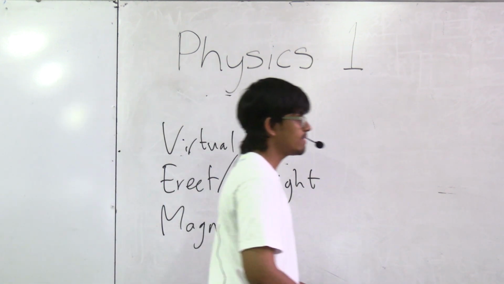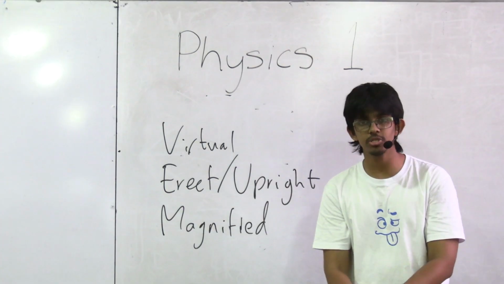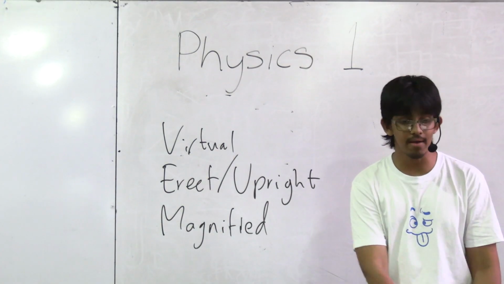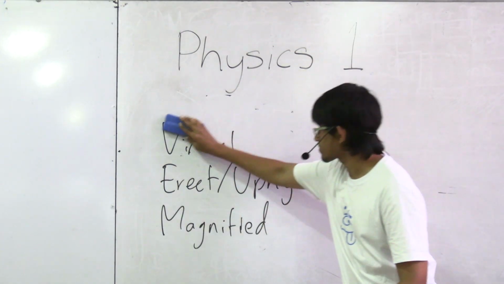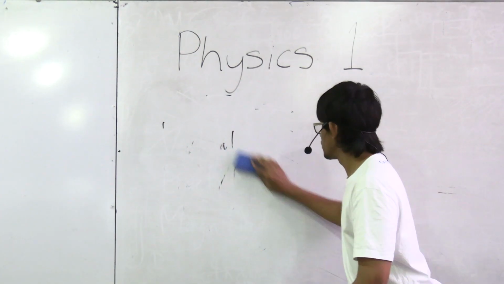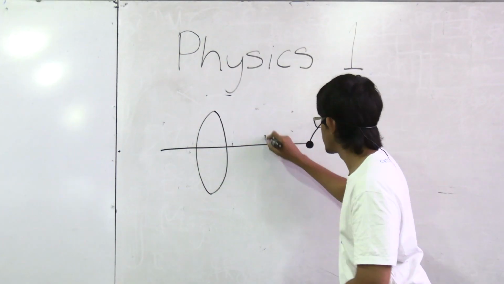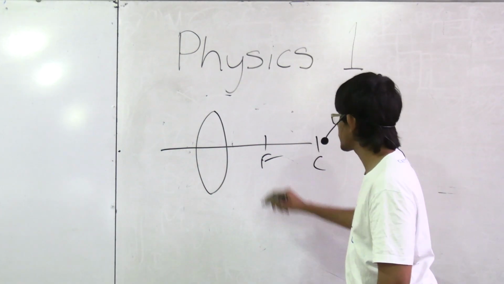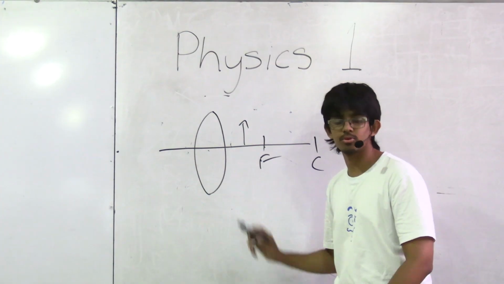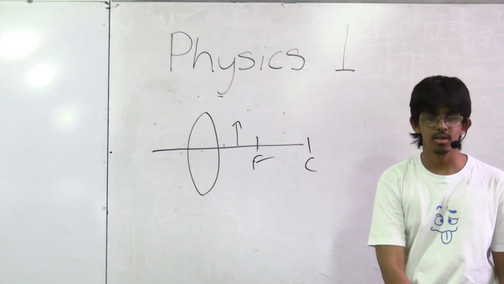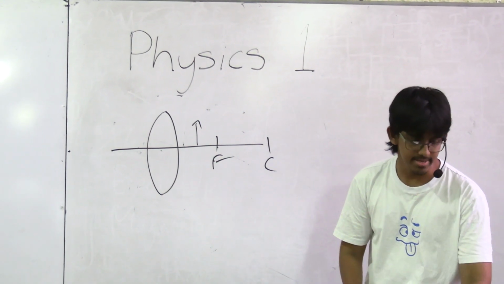To get an upright virtual magnified image through a convex lens, there is only one way to get that kind of image, and that is by having the object itself between the lens and the focus, right? So you are going to have the lens itself, the focus, and the center of curvature. Your object basically needs to be between the lens and the focus. Again, it is relatively a theory-based one. You just have to remember how exactly it is done.